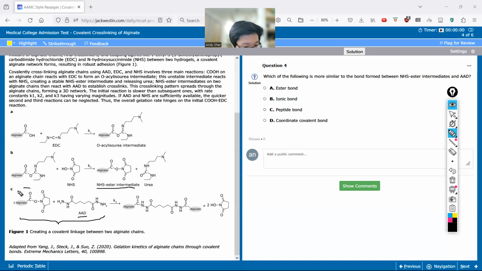So this part stays the same. And then this thing comes together, right? So, okay, so essentially what we're looking at here is, because this is also the other side, which is kind of complicated, but we have two alginate things coming together. But this kind of just goes back to before, right? What bond are we forming when we're connecting the two alginate chains together? Pretty much as simple as that.